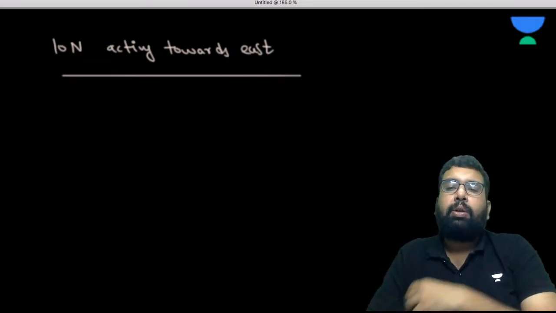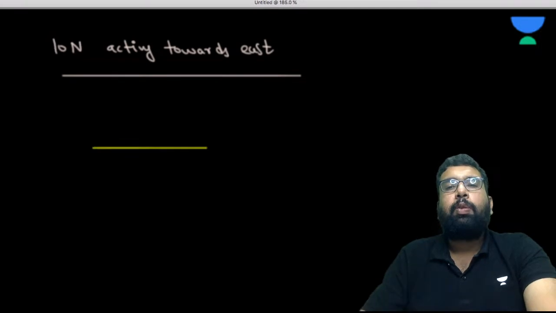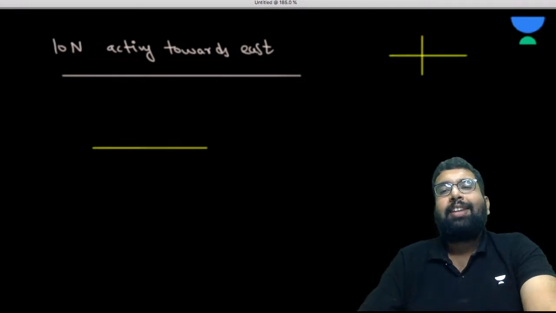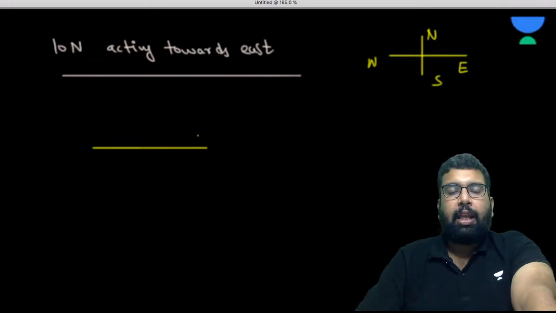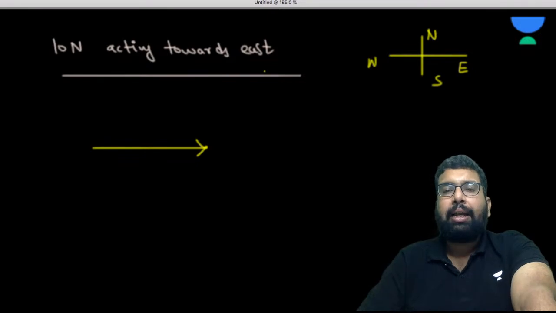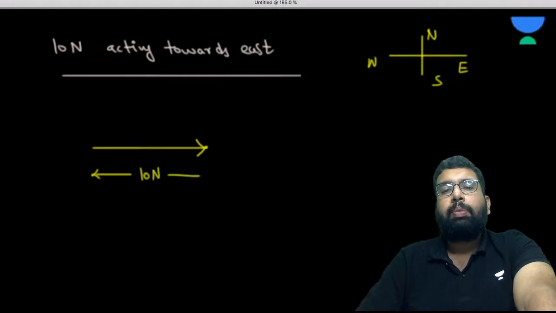Towards the east, we know very well east, west, north, south. It is acting towards the east, that means the head of it is pointing towards the east, and the length of this vector must be 10 Newton.